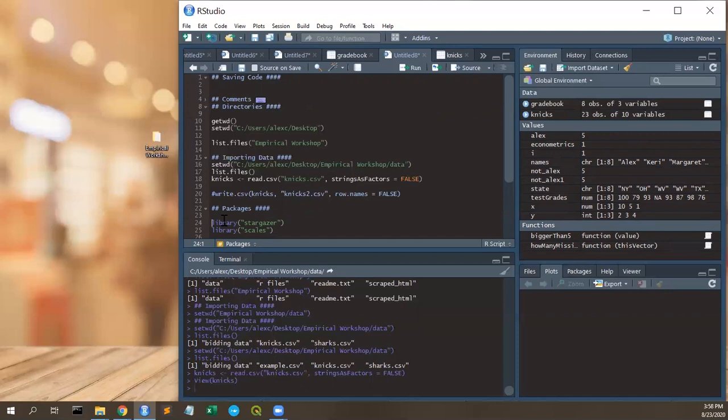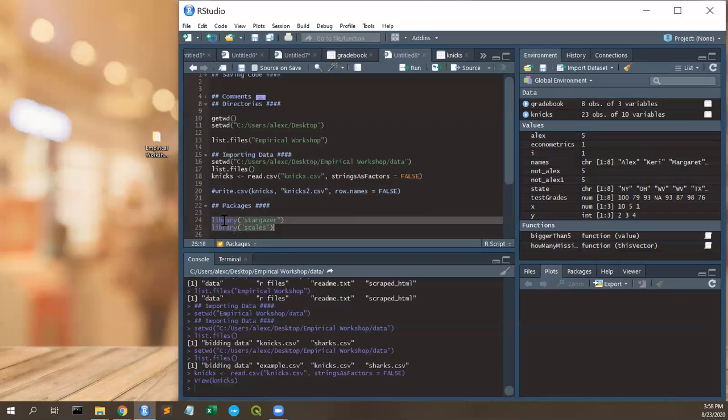So in other words, we can read these libraries and use their code, and we don't have to wait for new updates, Microsoft to update or something like this. People are doing it all the time by themselves. So it's pretty amazing that you pretty much have the whole collection of people who are producing code for this. So it's pretty cutting edge. It's pretty amazing. Anyway, suppose we want to use these libraries, Stargazer and this library Scales.